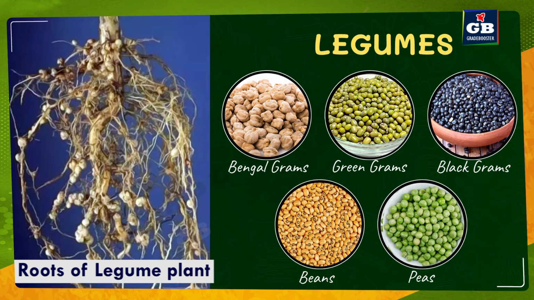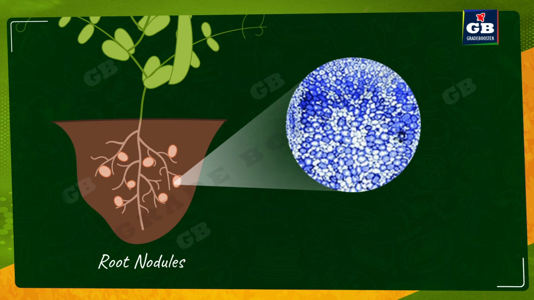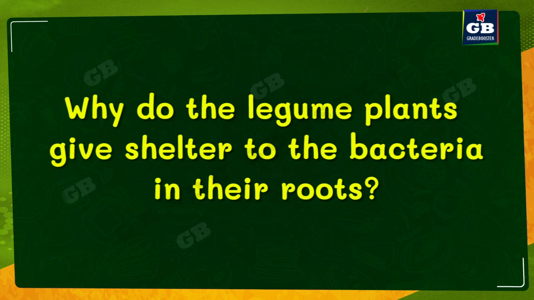So to achieve this, they have some special mechanism. Let's see. If you observe the roots of the legume plants, they have small bulb-like structures called root nodules. So these are the root nodules. If you see what is there in these root nodules, they have a bacteria called rhizobium. So the legume plants give shelter to the bacteria called rhizobium. Why do they give shelter to the bacteria in their roots?